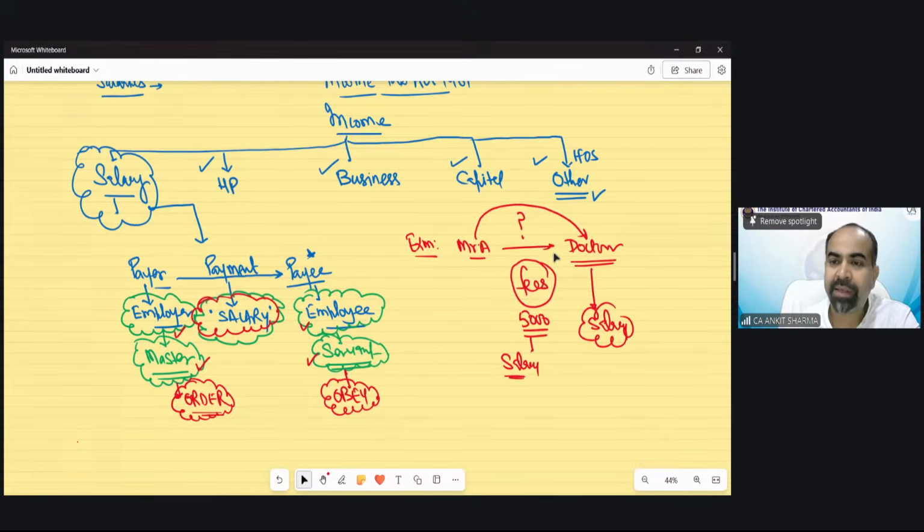Arju is asking: profit or income of a partnership can be taxed as income of the partnership firm and as income of the partner also, so is there any tax cascading? In the PGBP head, we will discuss this topic. If you have paid tax on the profit of the partnership firm, that cannot be taxed again in the hands of the partners. There cannot be any cascading or double taxation, Arju.